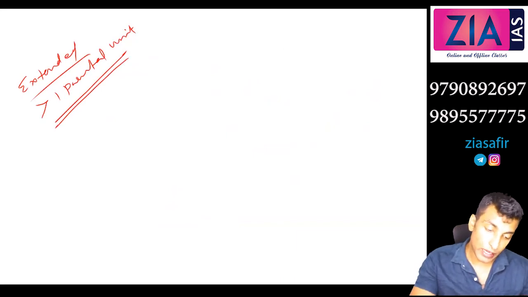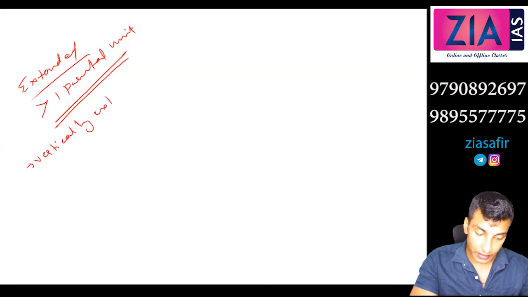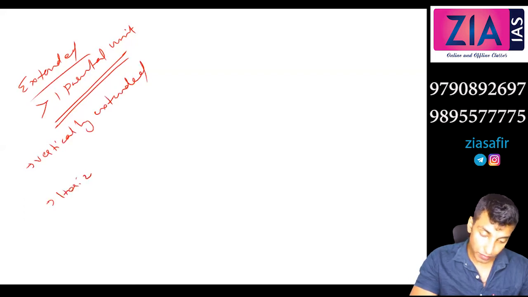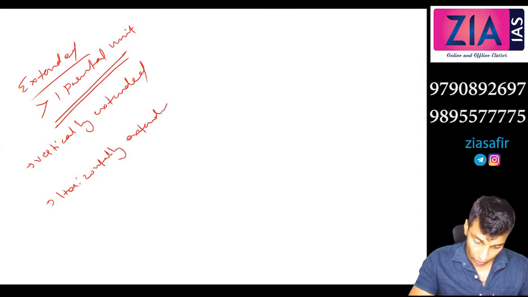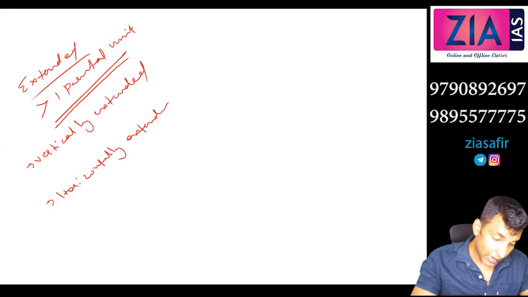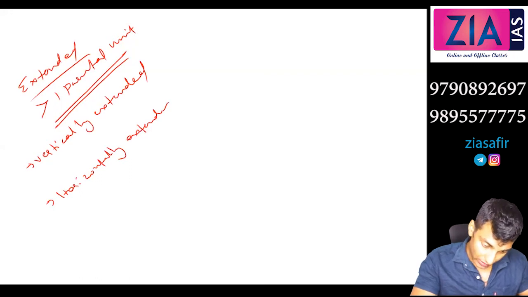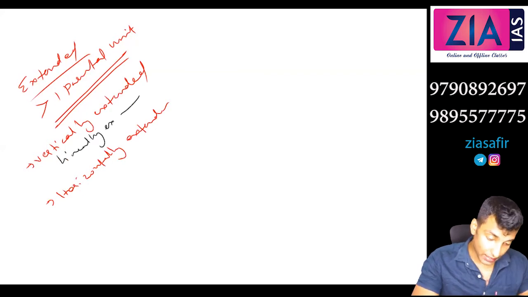So extended family is also of two types, vertically extended and horizontally extended. Or you can also see in some textbooks linearly extended. So both are same actually, linearly extended and laterally extended.